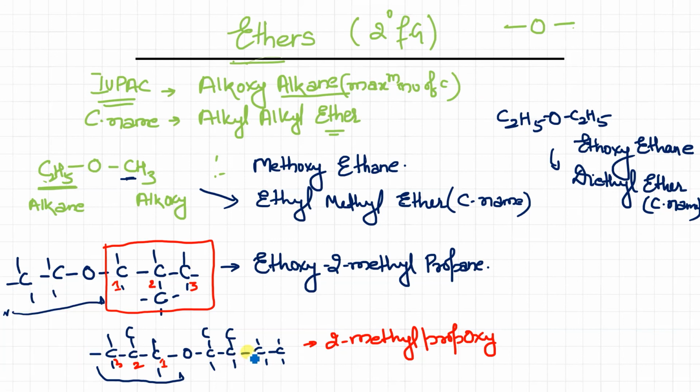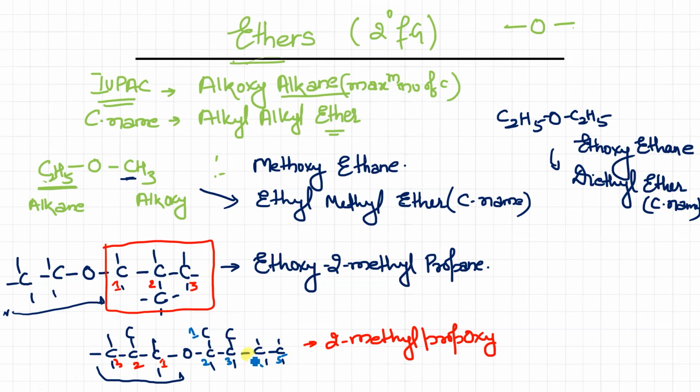And this is another side, here it is. So just find the longest chain. This is going to be 1, 2, 3, 4, 5, isn't it? So just number it, 1, 2, 3, 4, 5. If you start your numbering from this, it will have only 4 carbons. So हम इस तरह से check करेंगे कि number of carbon हमारे ज़्यादा से ज़्यादा हो. So this is going to be 1, 2, 3, 4, 5.